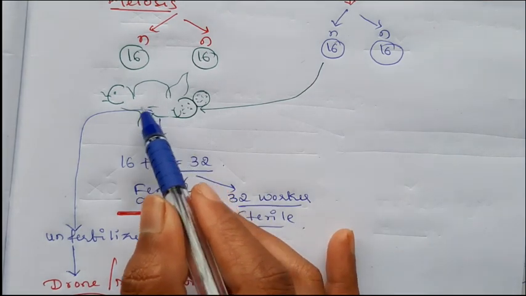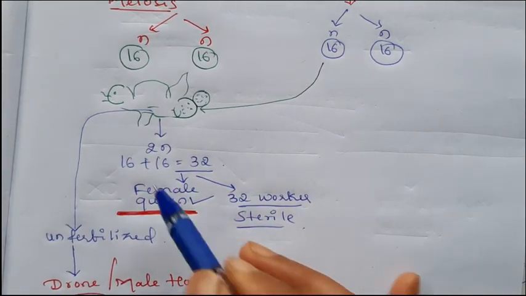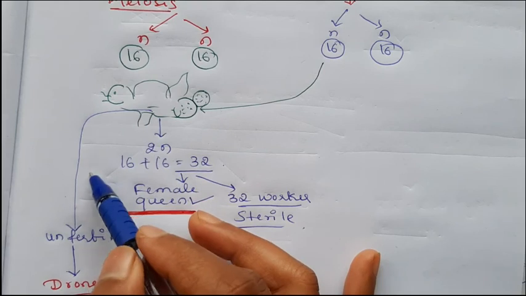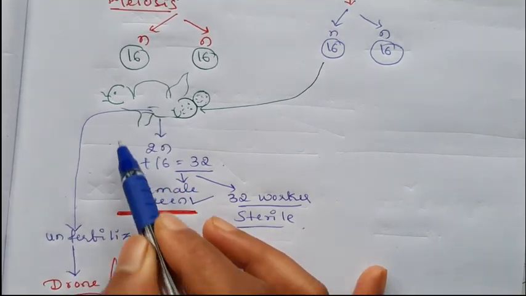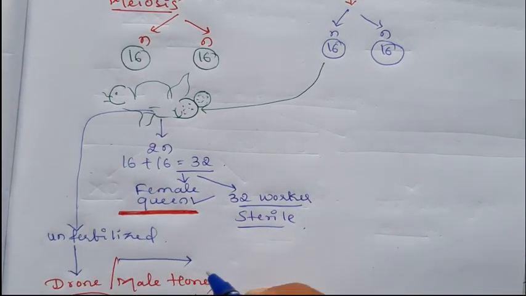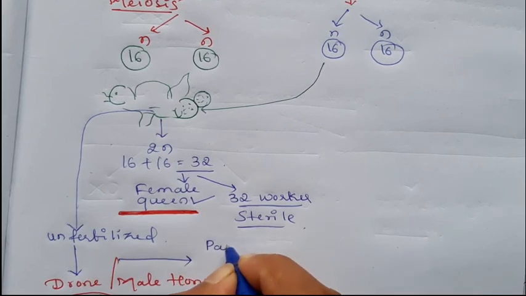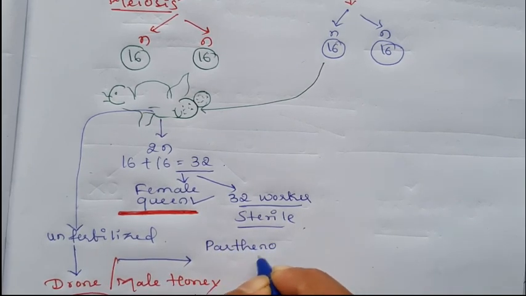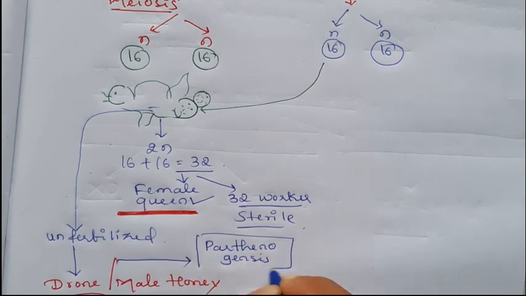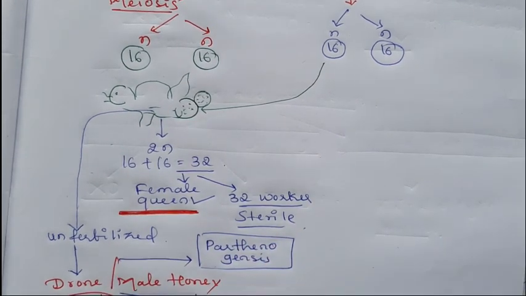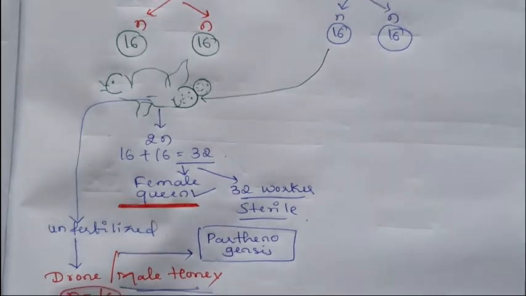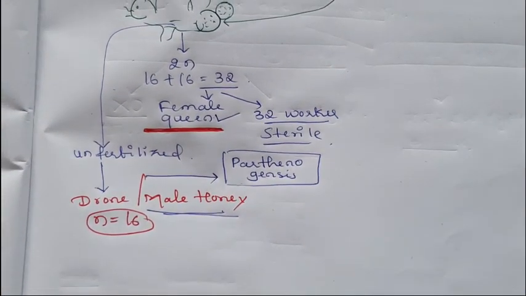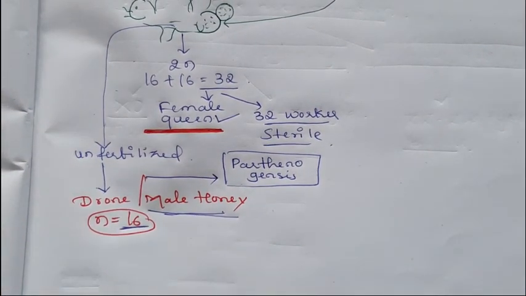But the male honeybees are formed by the unfertilized egg of the queen by the process of parthenogenesis. By parthenogenesis, the drone or male honeybee will form with the haploid set of chromosomes. This is sex determination in honeybees.